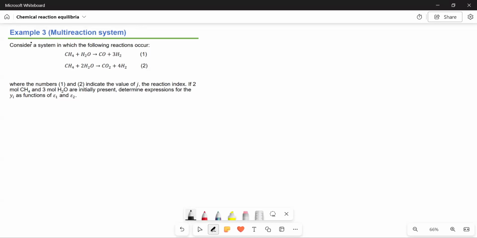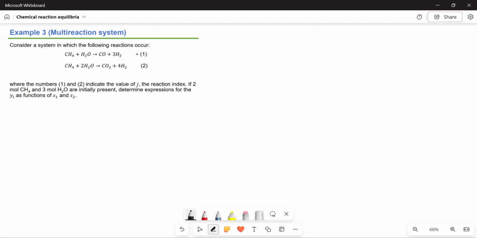Example 3. For a multi-reaction system, consider a system in which the following reactions occur. So we have two reactions, both of them for methane. The first one is where 1 mole of methane reacts with 1 mole of water. But for the second reaction, 1 mole of methane reacts with 2 moles of water.